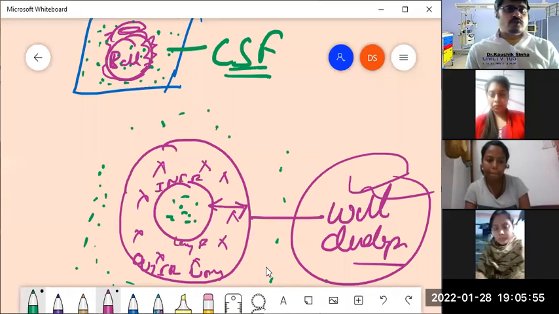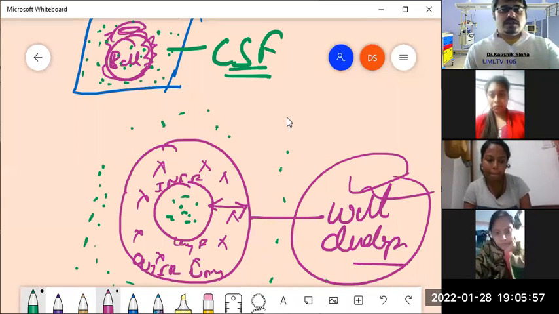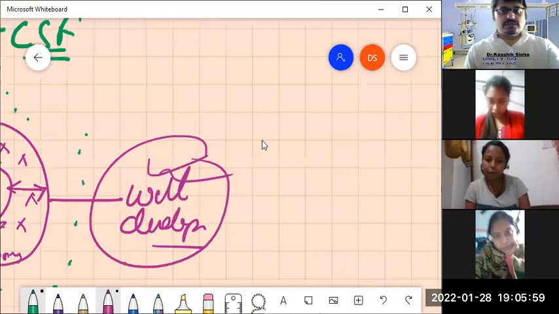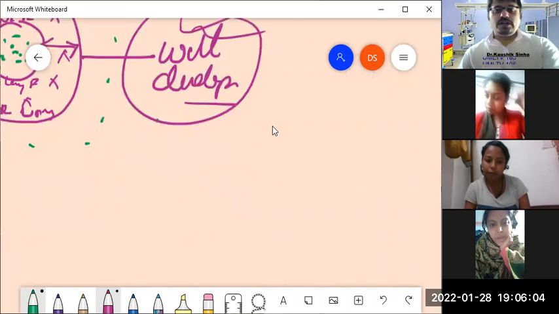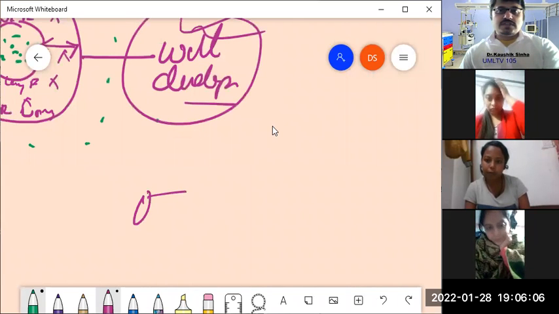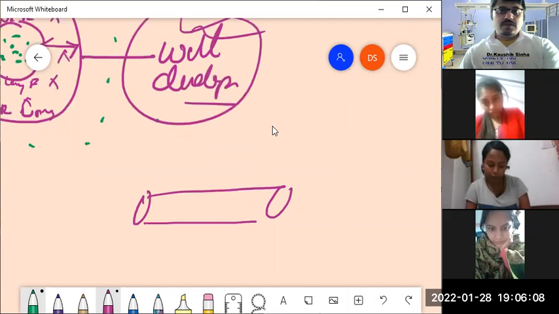Next, we will now look into this part, the wall developments. So if I draw that same neural tube again, suppose this is the neural tube. Whatever I have drawn is the hollow part. That hollow part is surrounded by the thick neural tube.